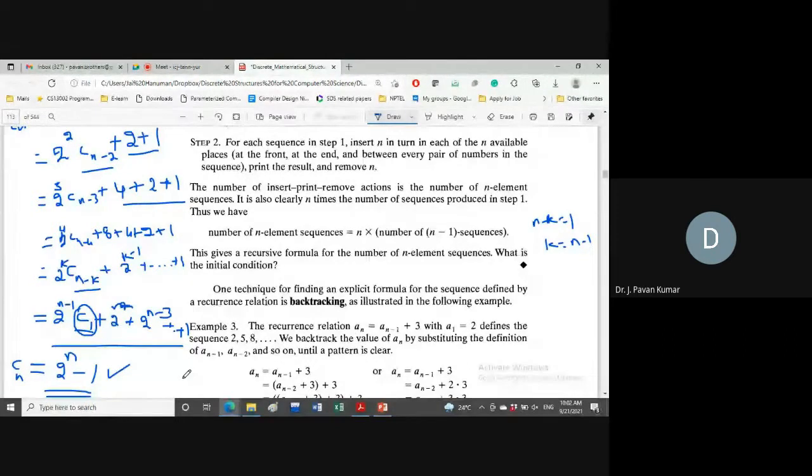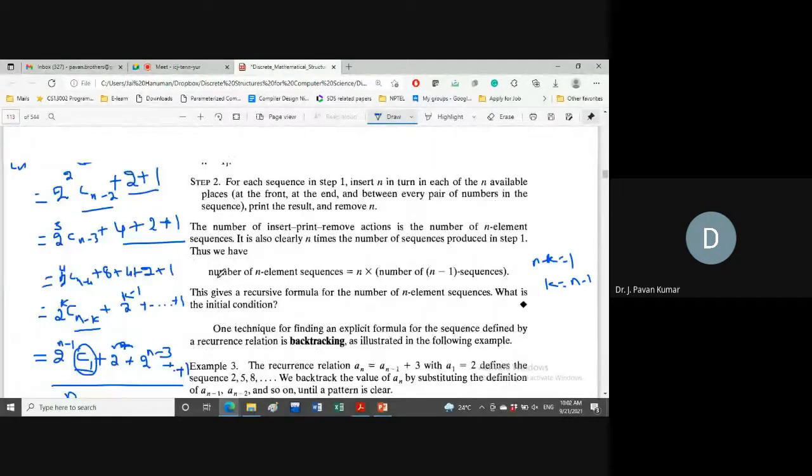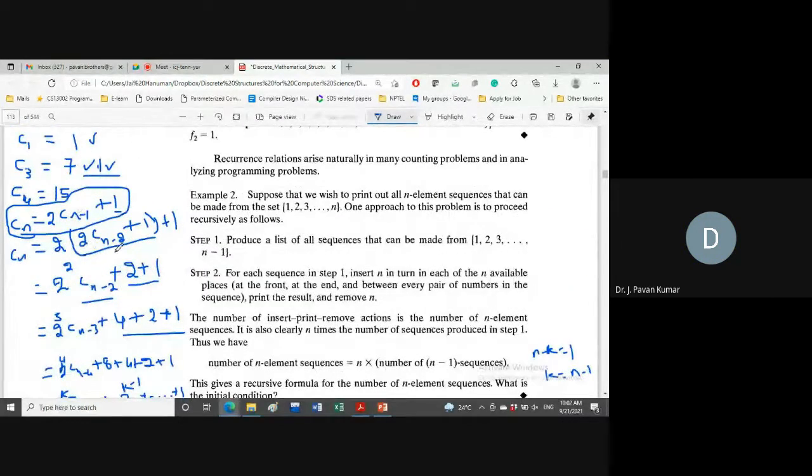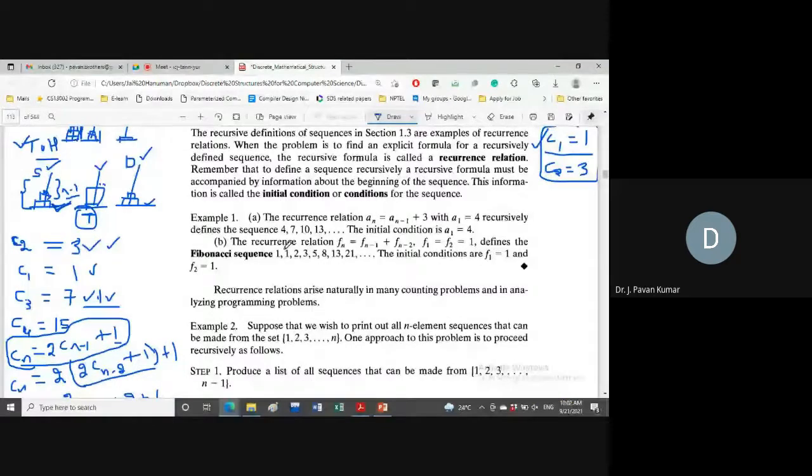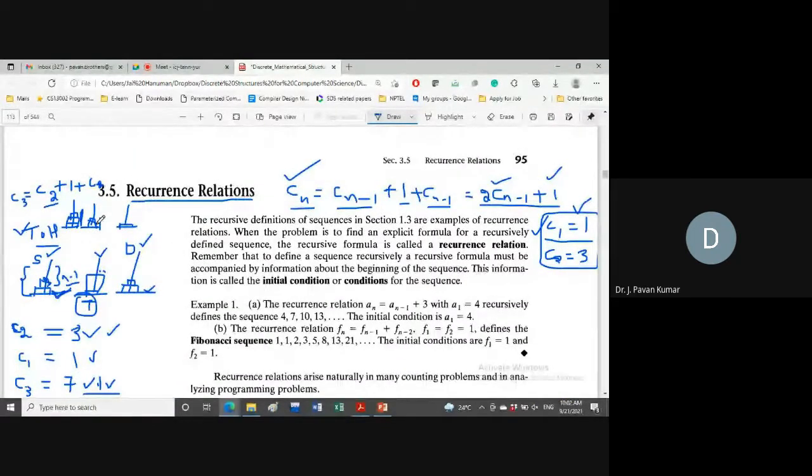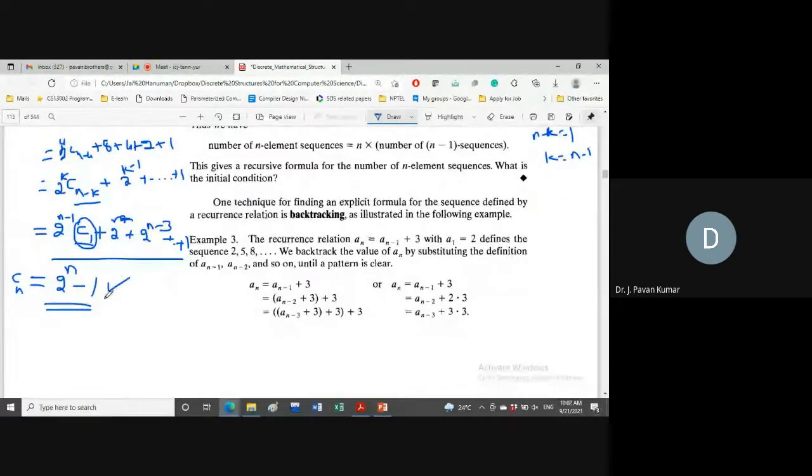Earlier, the thinking was how many moves we require for 4 disks to move to temporary, then plus 1, plus again 4 to the destination. That is 2 into Cn minus 1 plus 1. But without considering how many moves are required for 4 disks, or for 3, or for 2, all these things we can say directly by using this explicit formula. So now the point is how we could obtain an explicit formula from a recurrence relation.